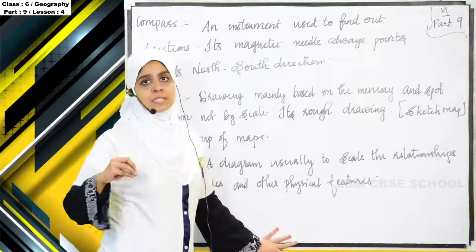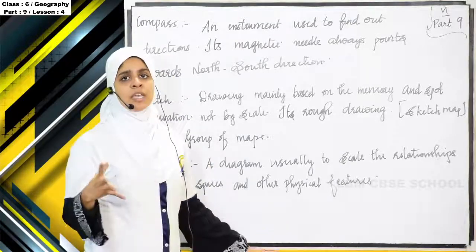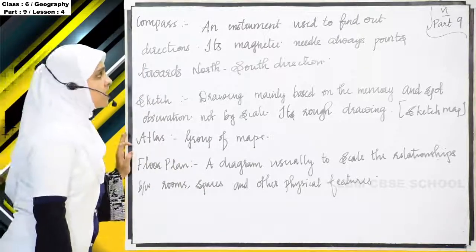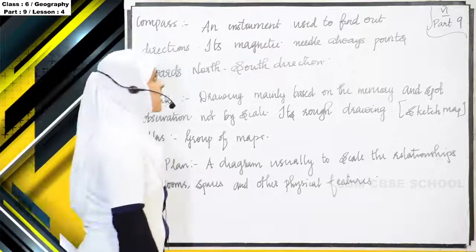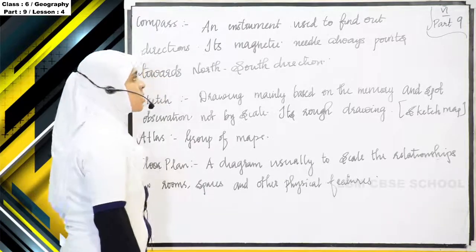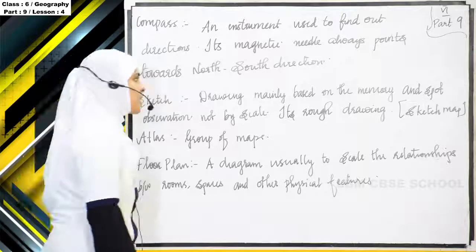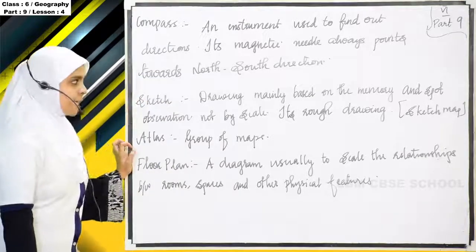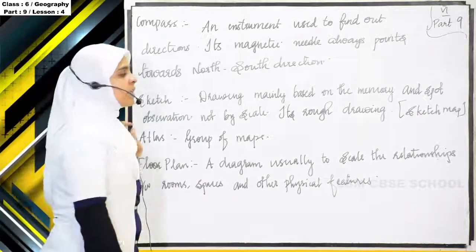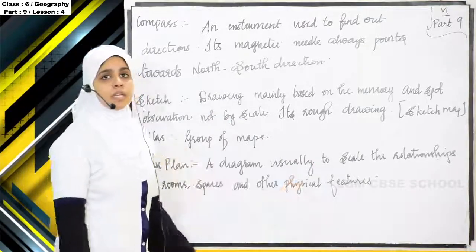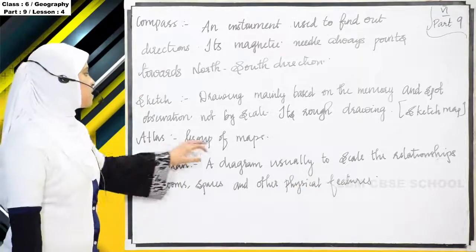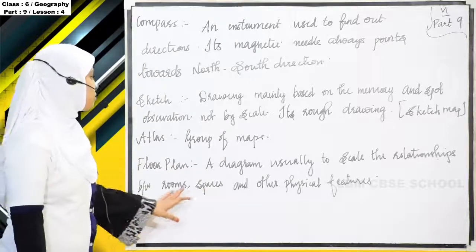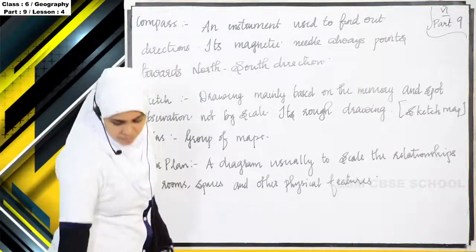Which means the distance between rooms, space or any physical features. So the first one was compass. It is an instrument used to find out directions. Its magnetic needle always points towards north to south direction. Next one is sketch, drawing mainly based on the memory and spot observation, not by scale. It's a rough drawing, and if it is a rough drawing about the map, then it is known as a sketch map. And atlas is a group of maps. Floor plan, a diagram usually to scale the relationship between rooms, spaces and other physical features.